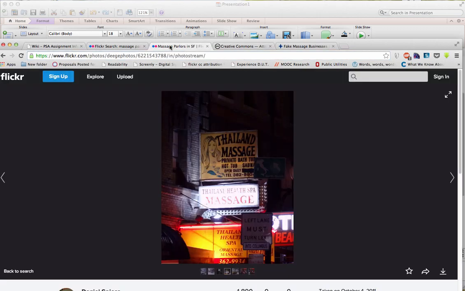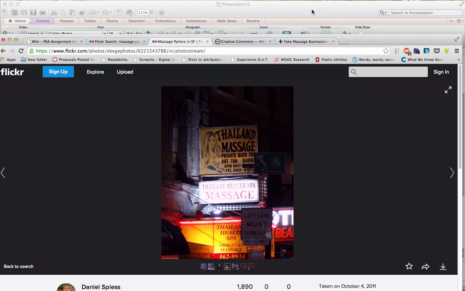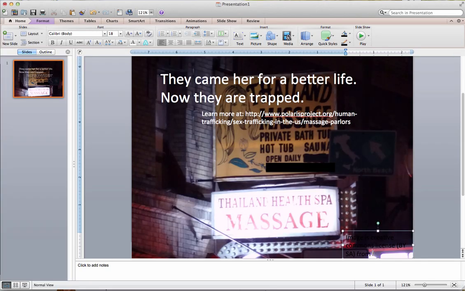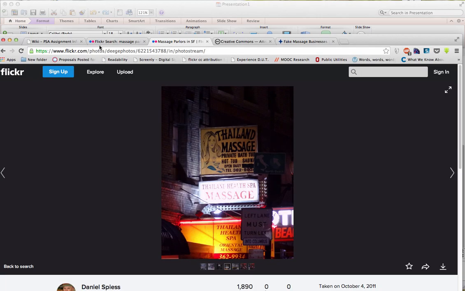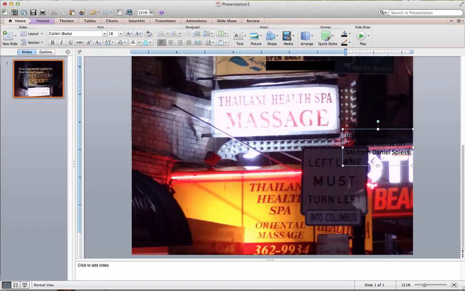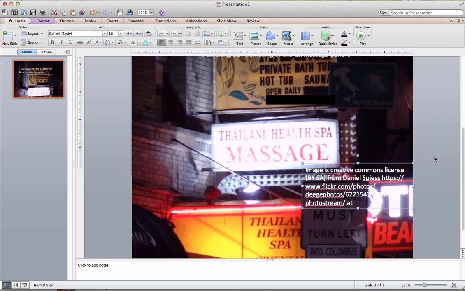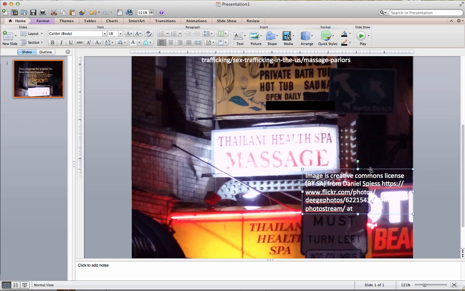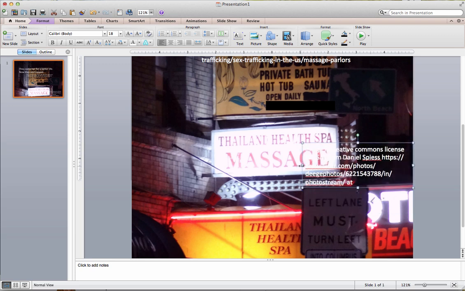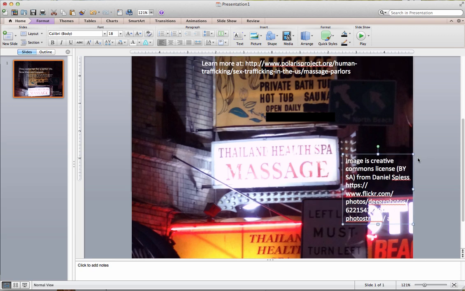Then I'm going to go back to the Flickr page. I'm going to find this person's information. So it's Daniel Spice. At, and then I'm going to actually just copy and paste this link right into my text. Make this white so you can see it. Make it a little bit bigger. You see, I'm trying to follow this thumbnail over here. So this is really kind of a rough example. I apologize for that.